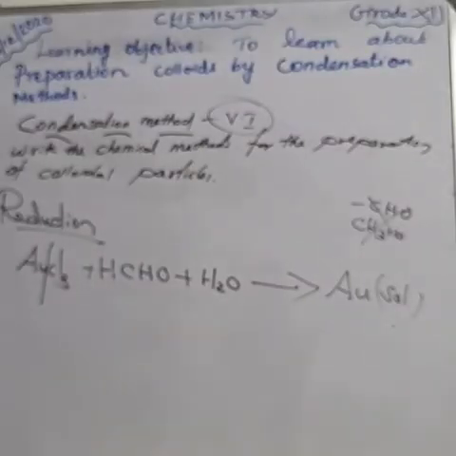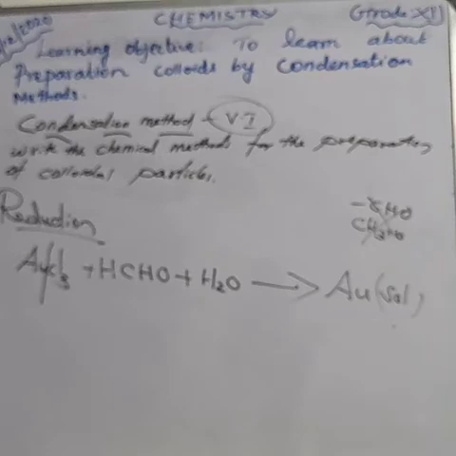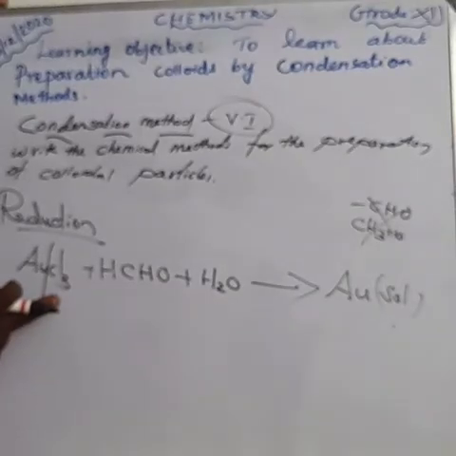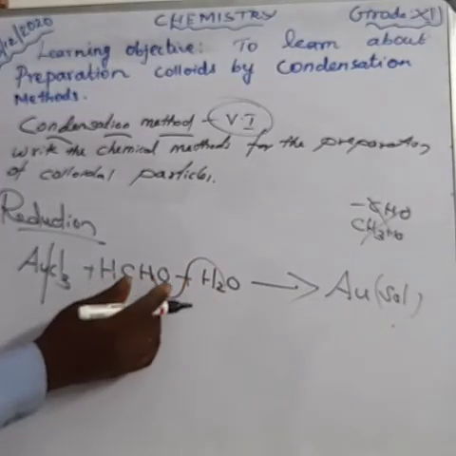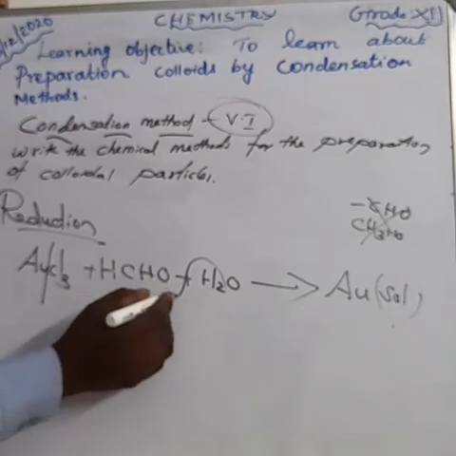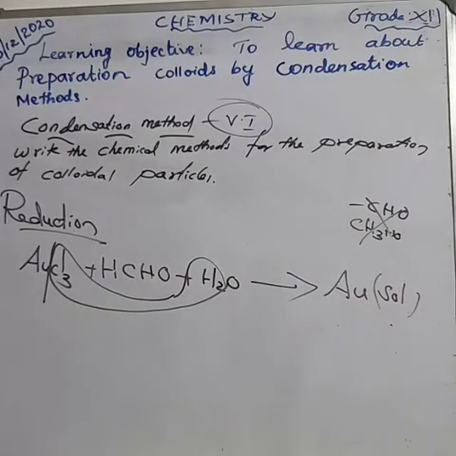What is the reaction mechanism? How is the reaction going on? It's a very important question. Reduction and oxidation, hydrolysis, double decomposition and decomposition questions are very important. Auric chloride reacts with formaldehyde in the presence of water. Here the hydrogen combines with chlorine, and we get HCl.